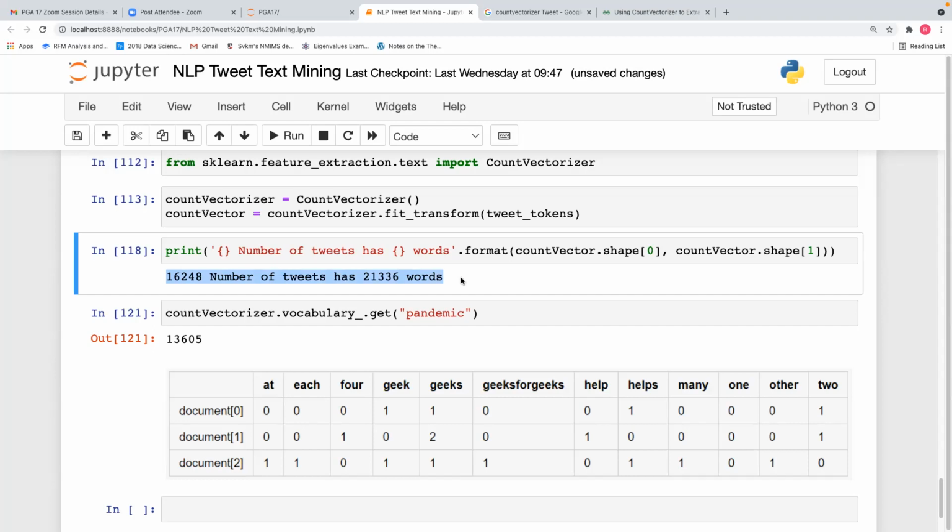Now this becomes high dimensional data. High dimensional data means what algorithm should you run? Principal component analysis. You should run principal component analysis, try to reduce the size to a smaller level, and then we can build a machine learning algorithm.